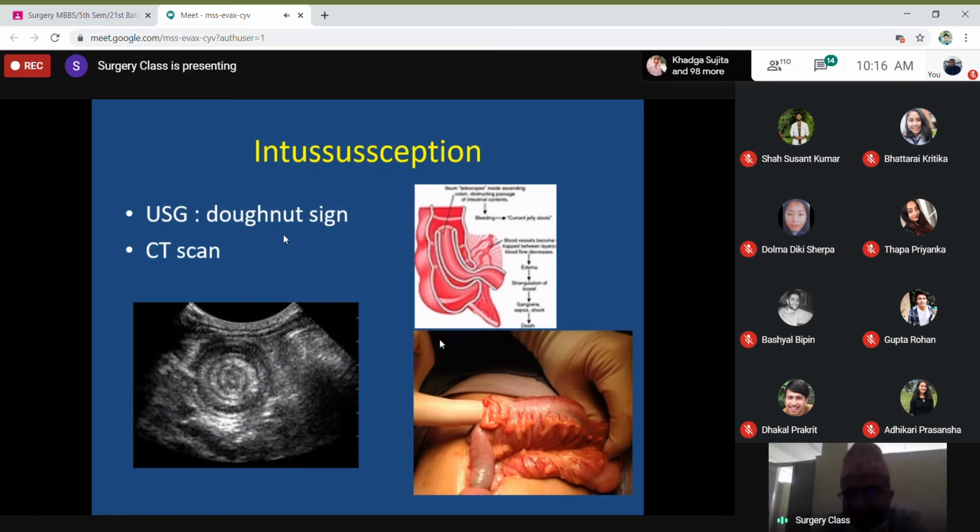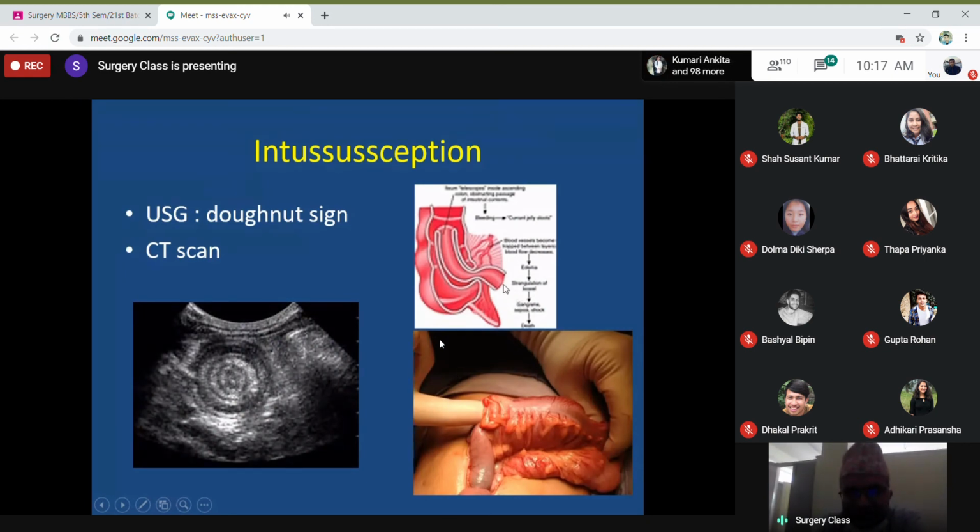Then there are some investigations which are helpful for particular diagnoses, like for intussusception. Ultrasound is very good. In ultrasound you can find this kind of concentric rings. This is called the doughnut sign. On examination intraoperatively, we can see this part of the bowel, the ileum, is going inside this cecum. This is the cecum in the ascending colon. So this ileum has entered up to the ascending colon, up to the hepatic flexure, see, up to here. This is intussusception.